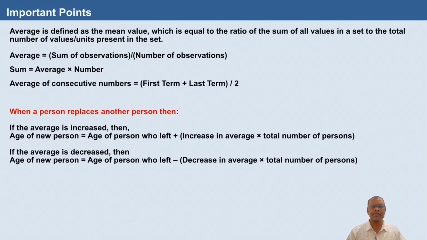So, in a group of people, when a person replaces another person, if the average is increased, then age of the new person is equal to age of the person who left plus increase in average multiplied by total number of persons. And if the average is decreased, then age of the new person is age of the person who left minus decrease in average multiplied by total number of persons.